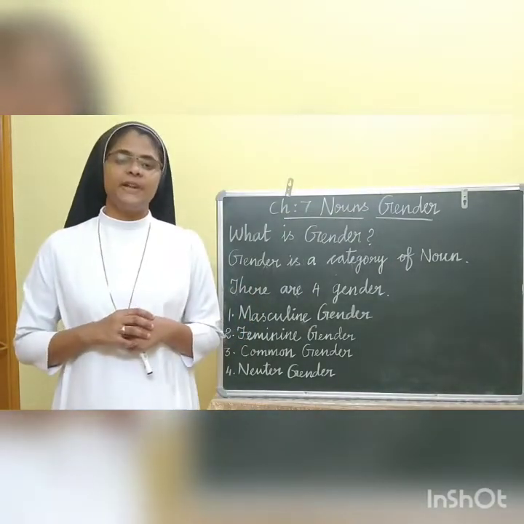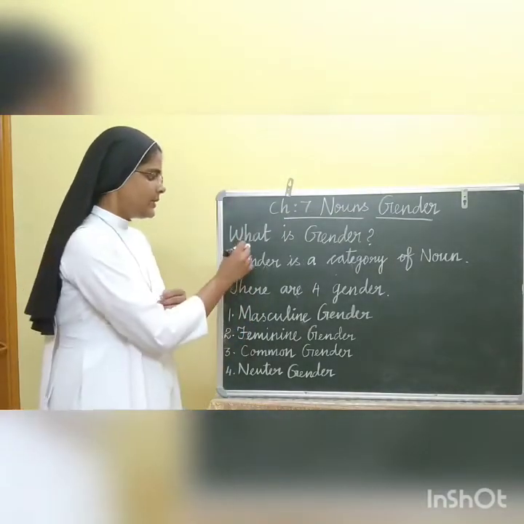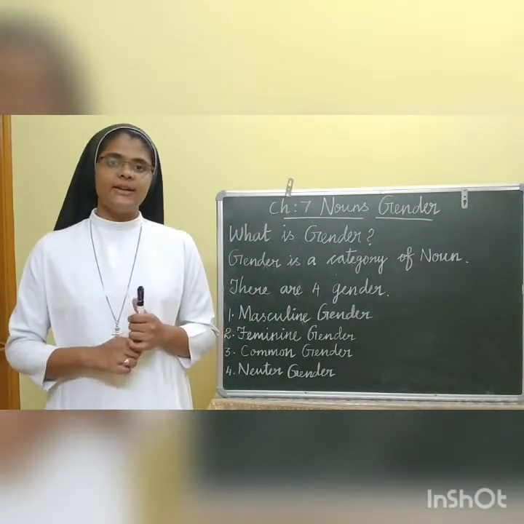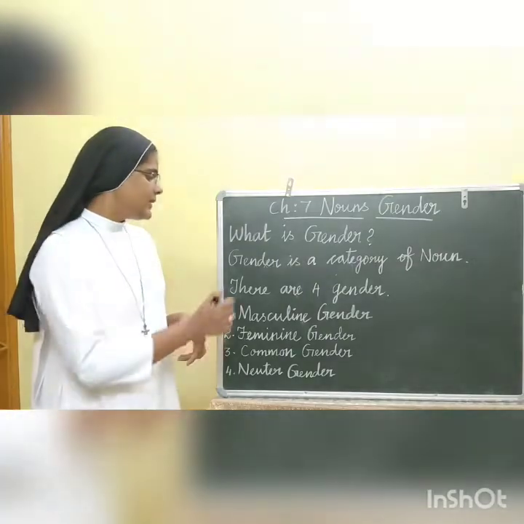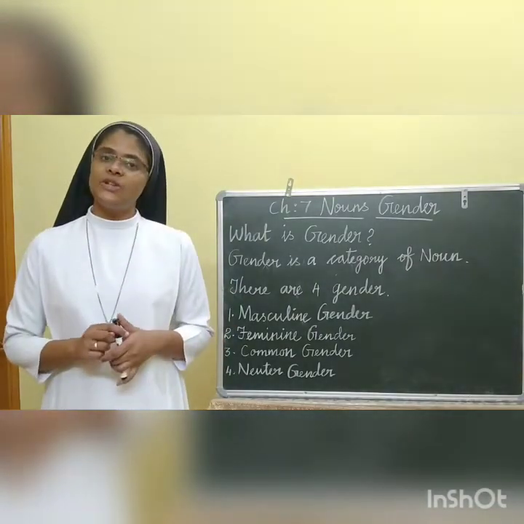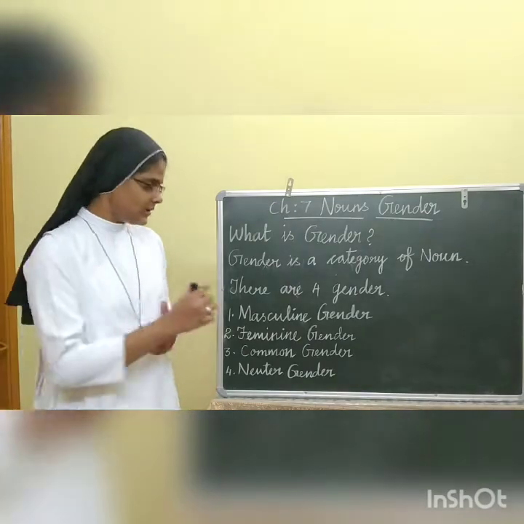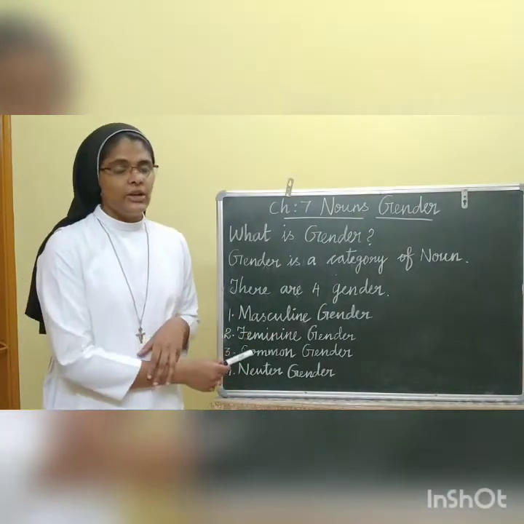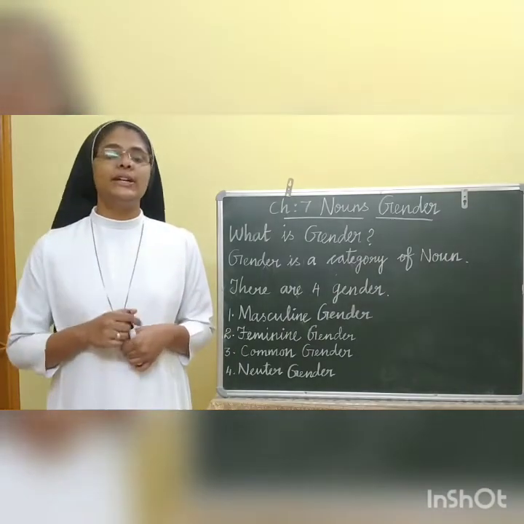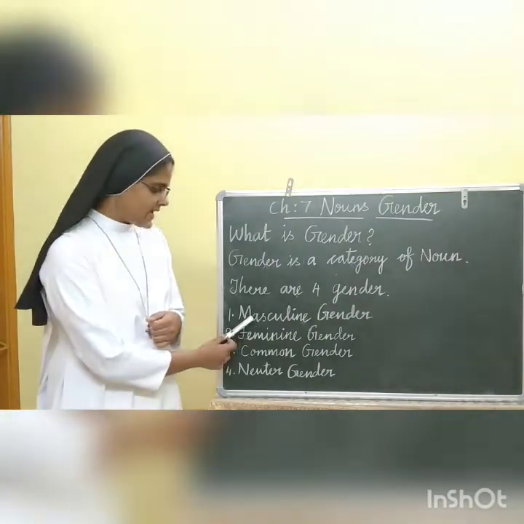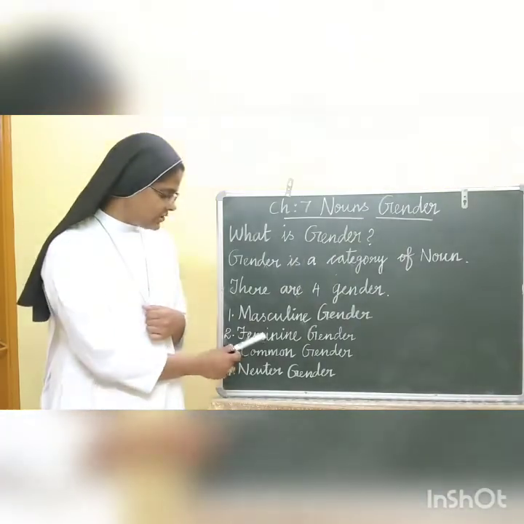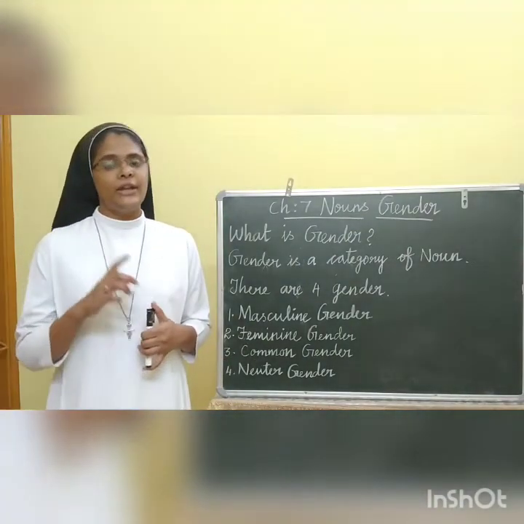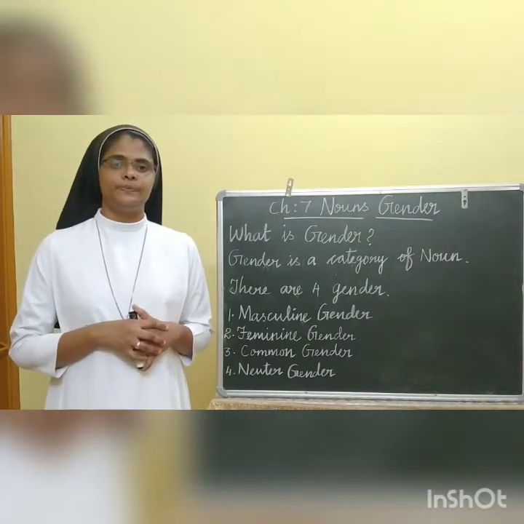First let me explain what is gender. Gender is a category of noun. There are 4 kinds of genders in English language. They are masculine gender, feminine gender, common gender and neuter gender. Now let us see one by one.